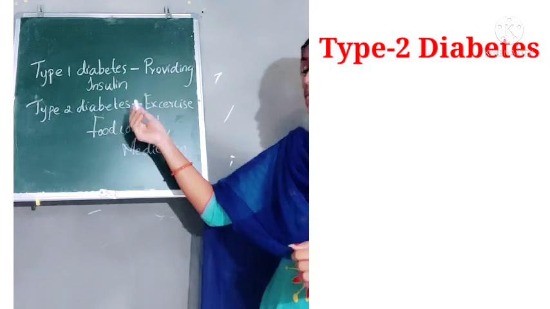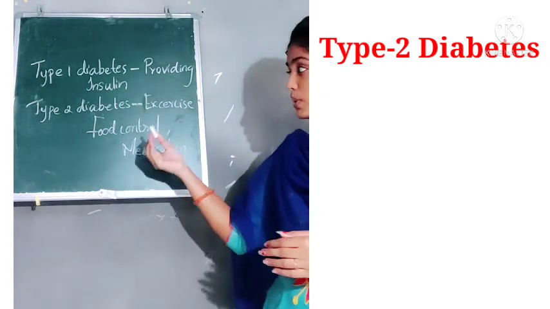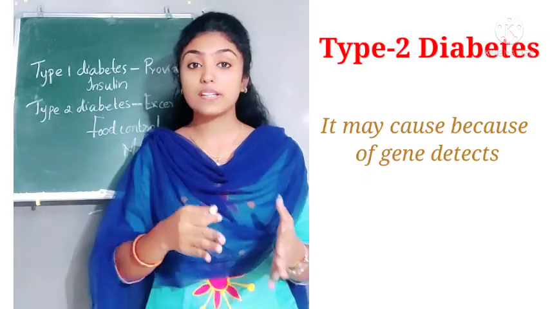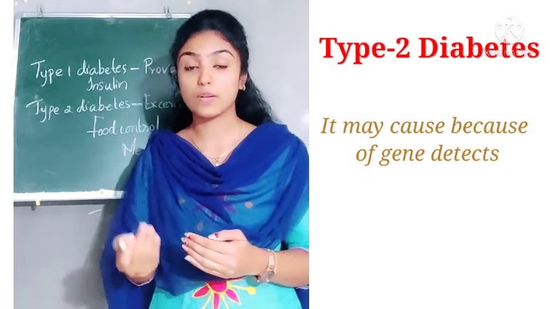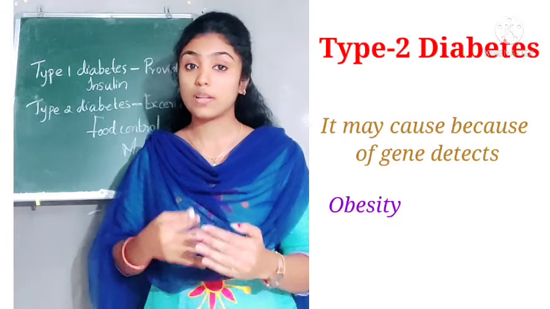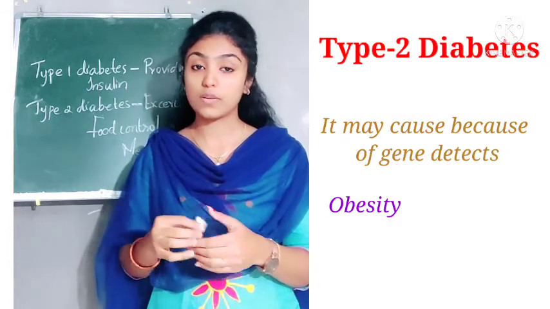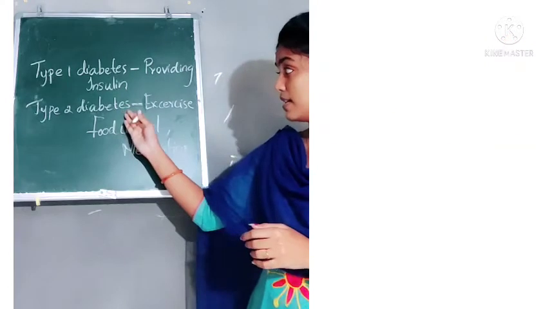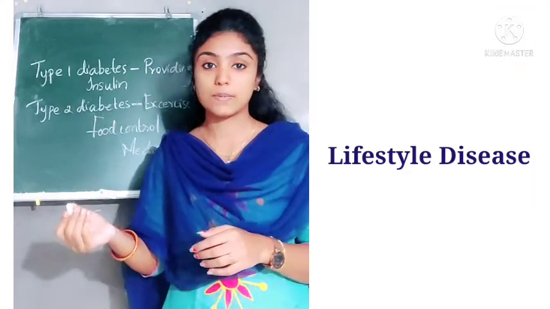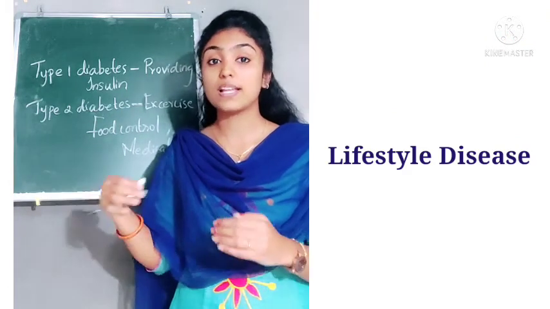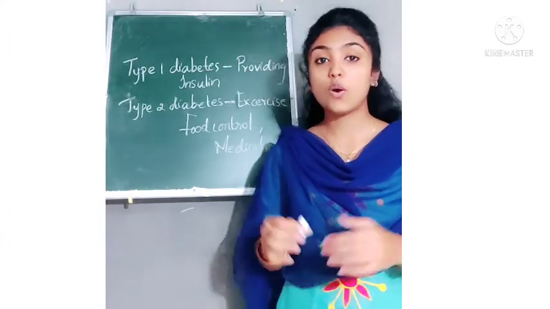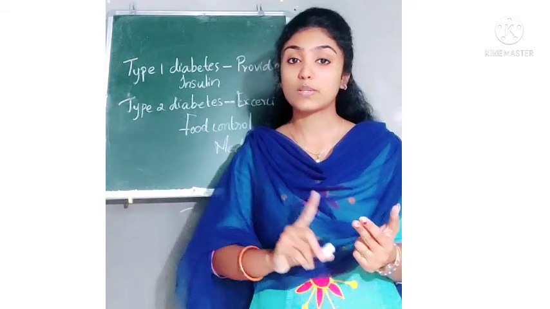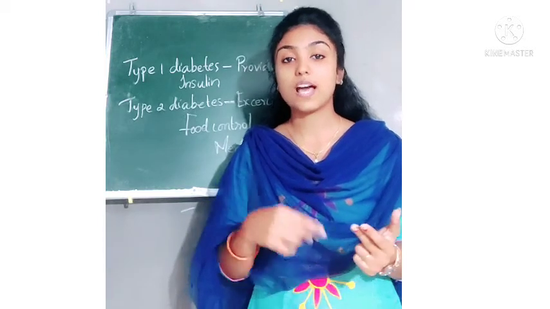And what about type 2 diabetes? What are the reasons for type 2 diabetes? It may be caused by gene defects, obesity, or our daily life routine, so we can call type 2 diabetes a lifestyle disease. Obesity is one reason, and defects in genes is another reason.